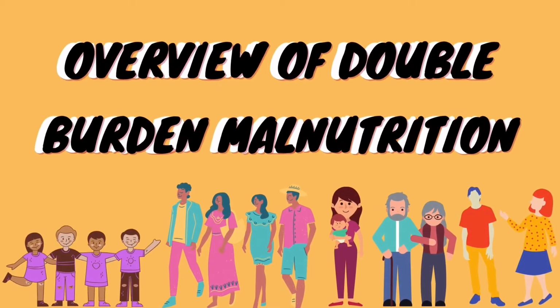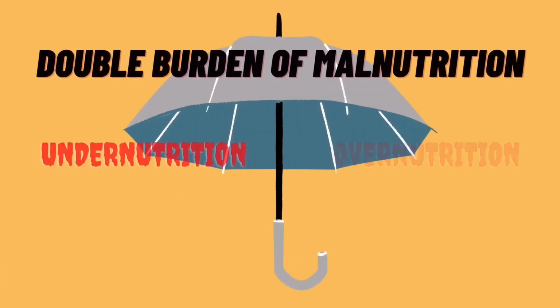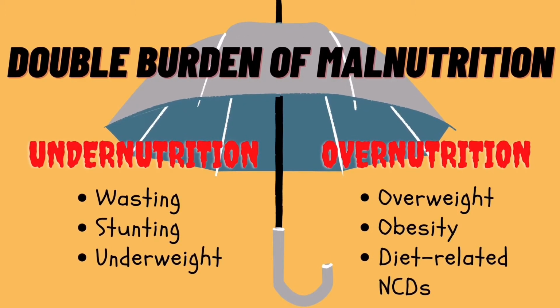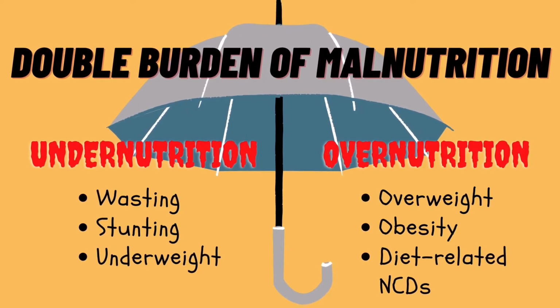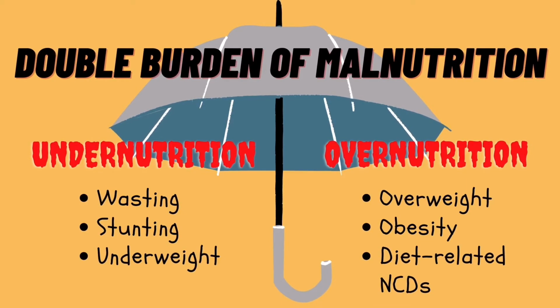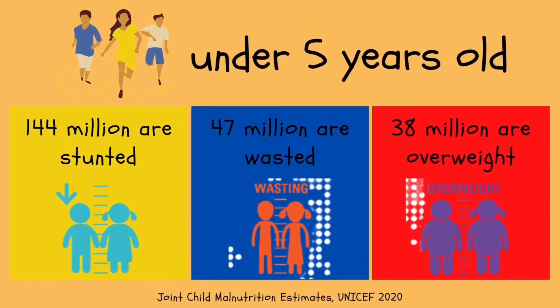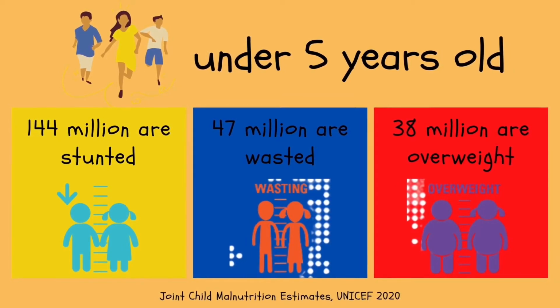Overview of double burden malnutrition. Double burden of malnutrition can be defined as simultaneous undernutrition, one or all of stunting, wasting, micronutrient deficiencies, and overweight or obesity in household. Based on the 2020 Joint Child Malnutrition Estimate (UNICEF), children under 5 years old face multiple burdens